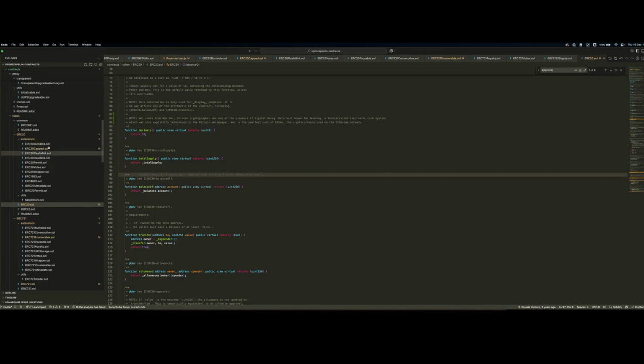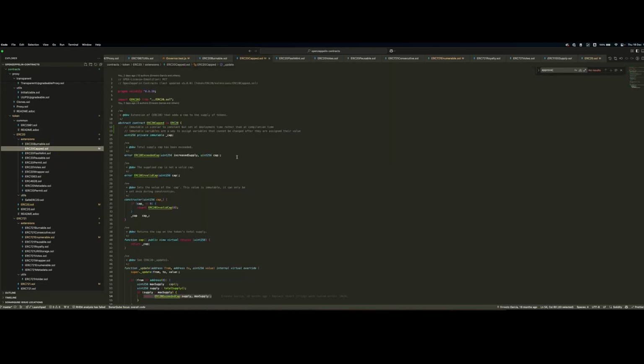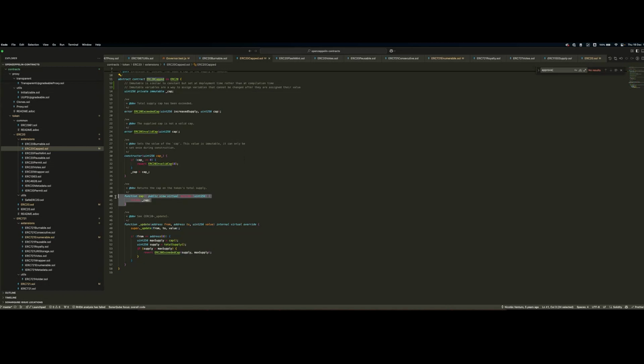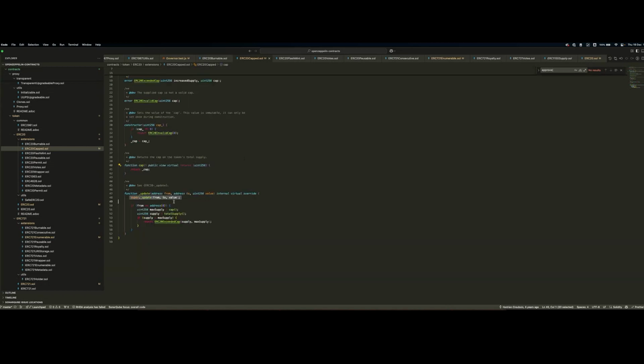Let's quickly move on to a couple of extensions. What are extensions? They're simply add-ons on the standard that allow some common functionalities. For example, we have ERC20Capped. Capped means that the total supply cannot exceed the cap. In fact, here is a smart contract that actually extends this ERC20Capped abstract contract. This means that once a cap is defined, after performing the update, we actually check if the new supply is greater than the max supply, and we revert.